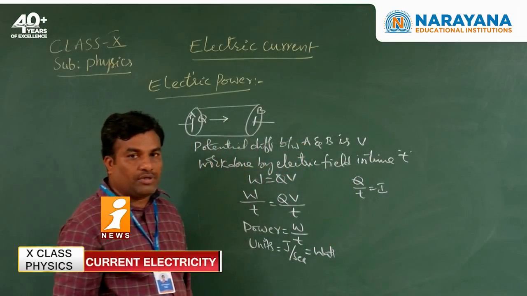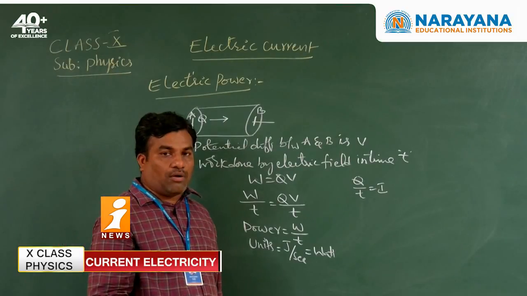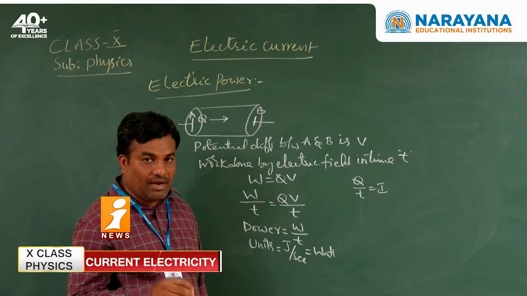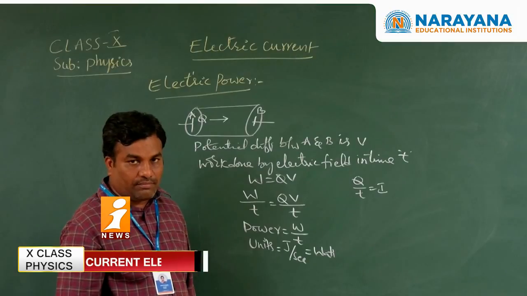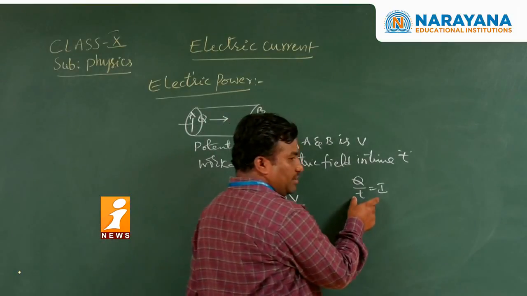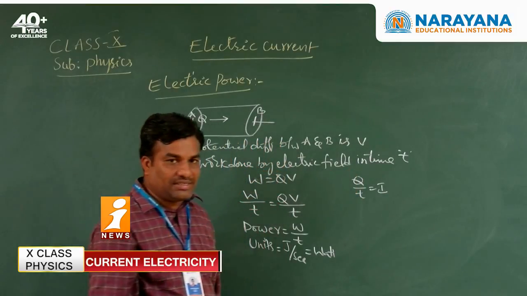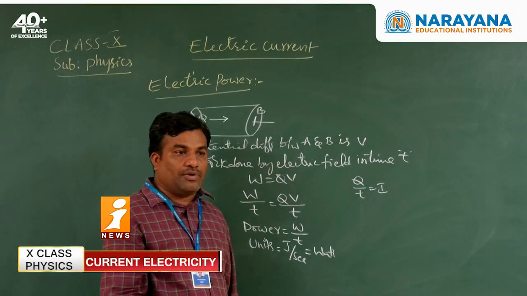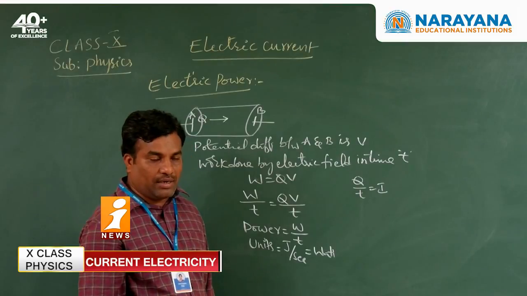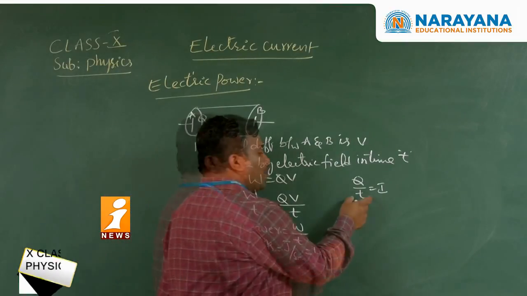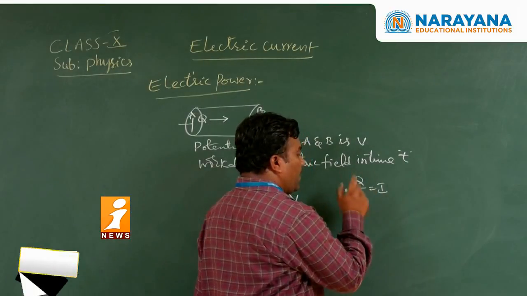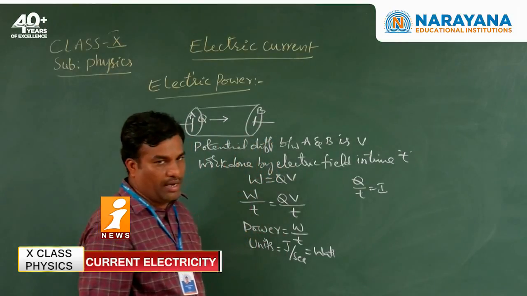The amount of charge crossing any unit area of cross section of the conductor in time interval t is I. Q by t equals I.